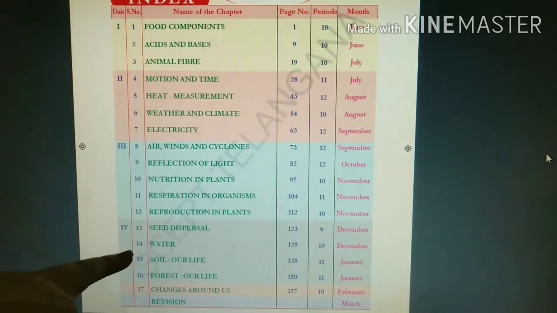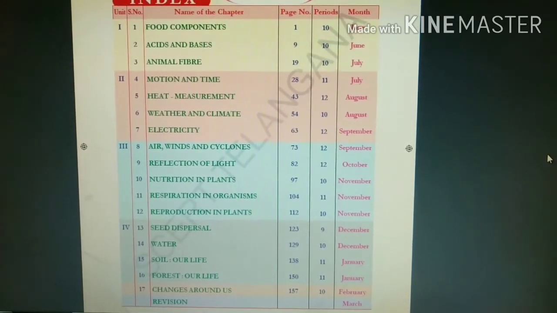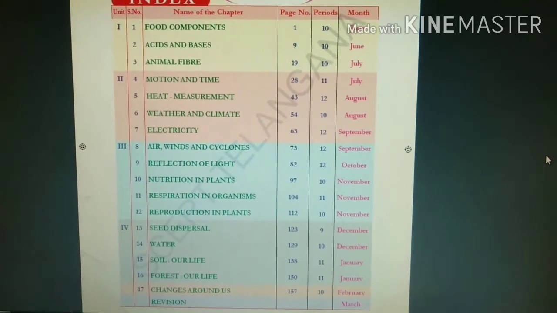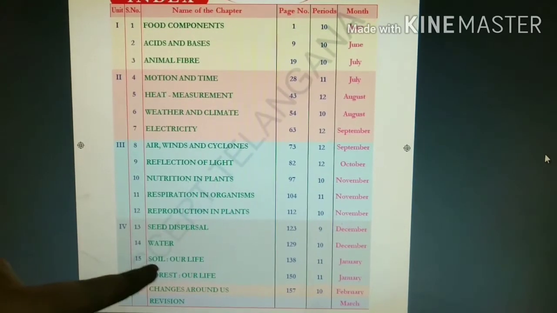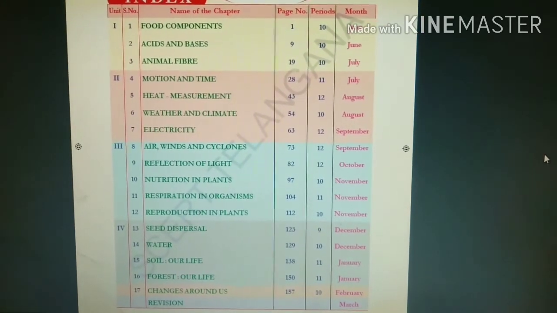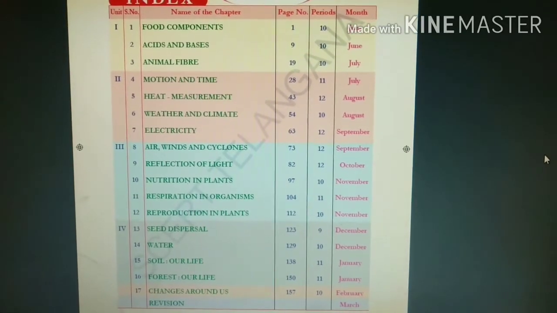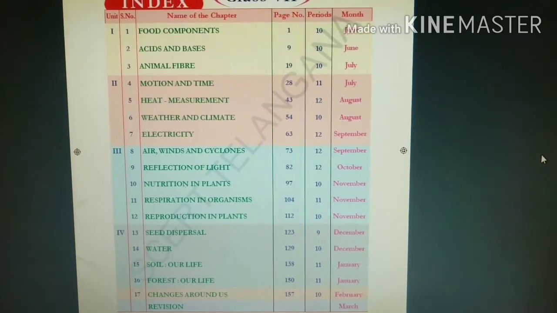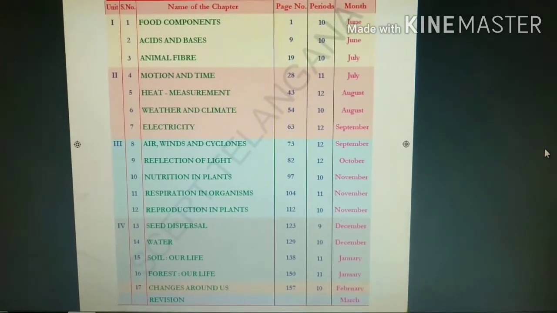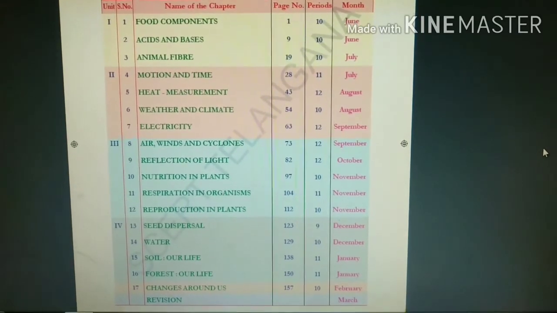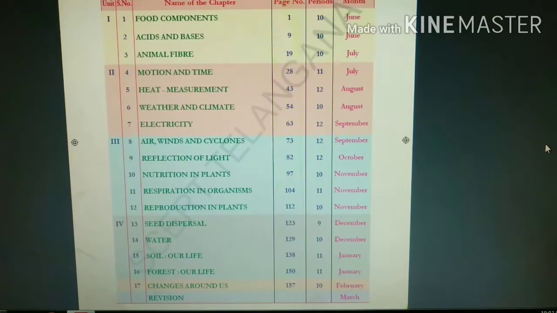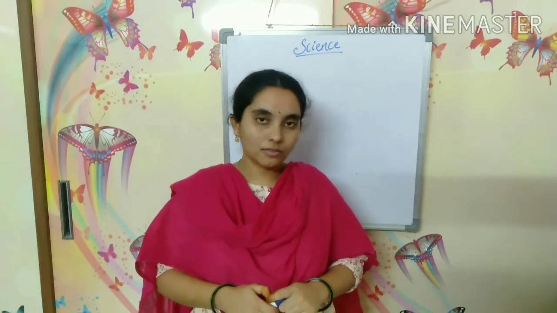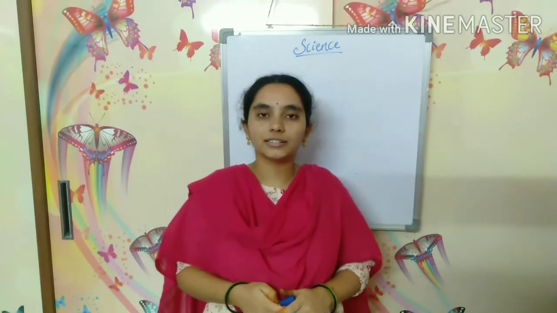Fourteenth is water. You studied water in our life in 6th class. Here we will see what other uses of water there are. Fifteenth is soil. How soil is helpful for our life and how forests are helpful, we will see in the 15th and 16th lessons. Seventeenth is changes around us. You already studied some changes in 6th class, and you will have them in detail in the 17th lesson. So you saw what the different lessons are in 7th class science.